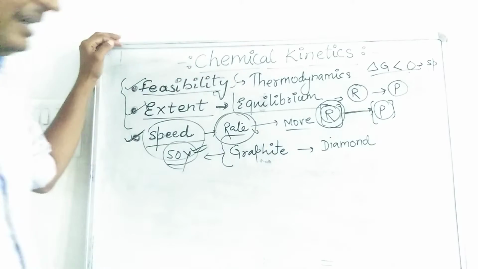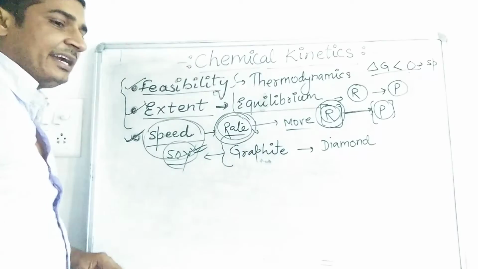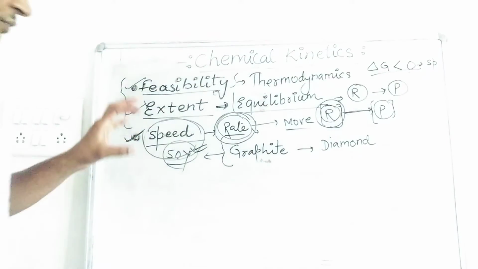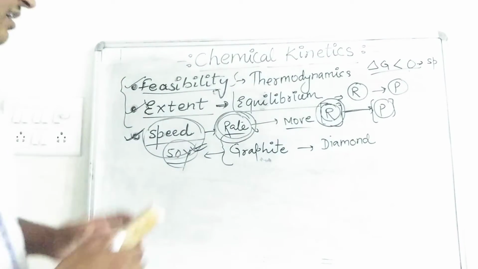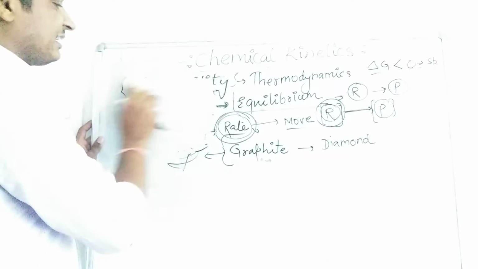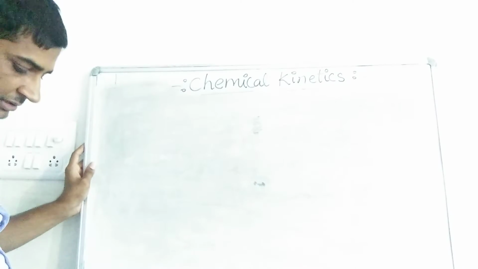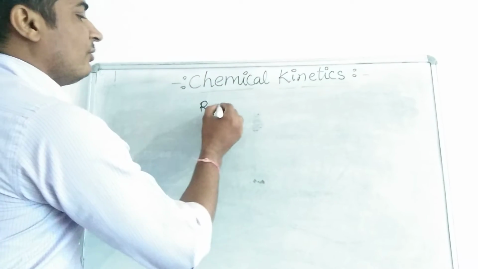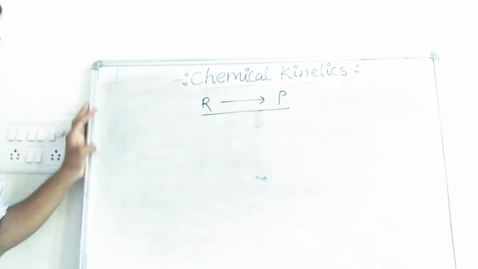So when we are discussing the rate of a reaction or speed of a reaction, it is very important to find out the rate of a particular reaction. How can we find out the rate of a reaction? Example, suppose a reactant converts into product. This is a reaction for us.